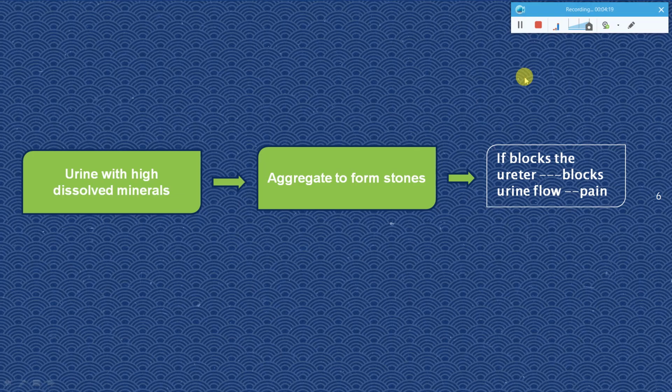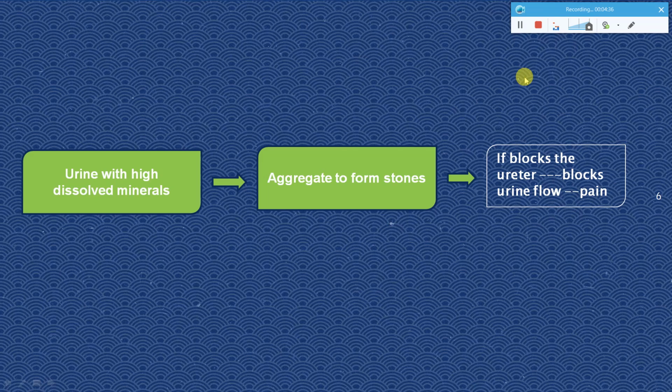And this will block the kidneys, whether it is in the upper region or in the ureteral region, blocks will be formed. Once there are blocks in the system, there will be no flow of urine, and blockage of urine can lead to pain. So this is the main reason for the pain because of kidney stones.